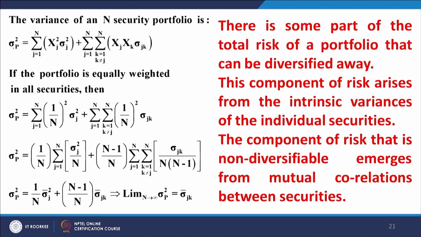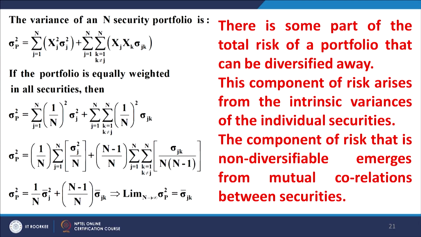Now, whatever I have been talking about, let us translate this into some quantitative arguments. You can see on this slide here, sigma p square, the variance of a portfolio, is represented in terms of the sum of the variances of the securities themselves, which is the first term, and the sum of the covariances, that is the covariances between securities inter se. A's covariance with B, A's covariance with C, and so on, B's covariance with C, and so on. And the first term is the intrinsic variance of the securities alone.